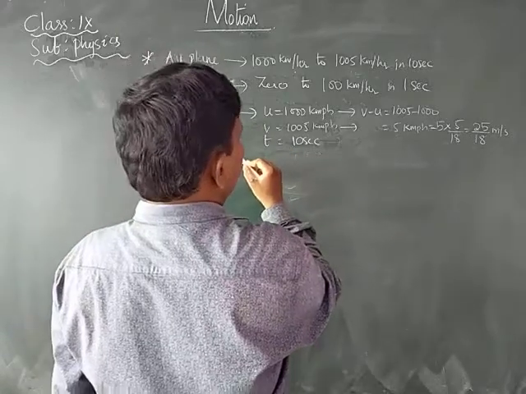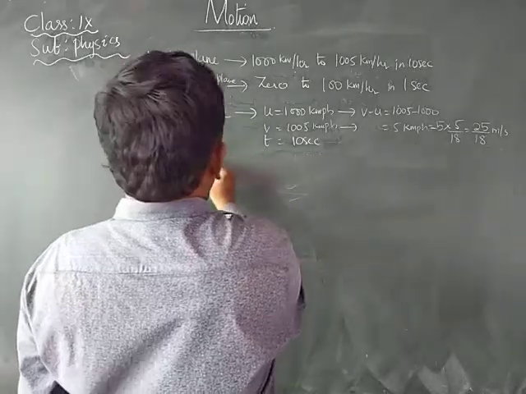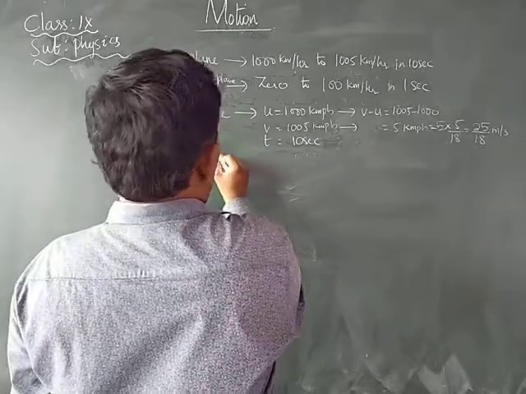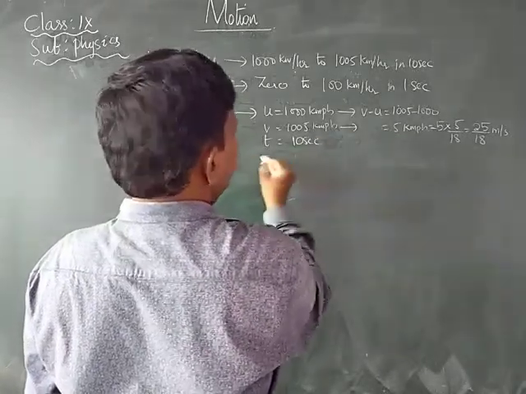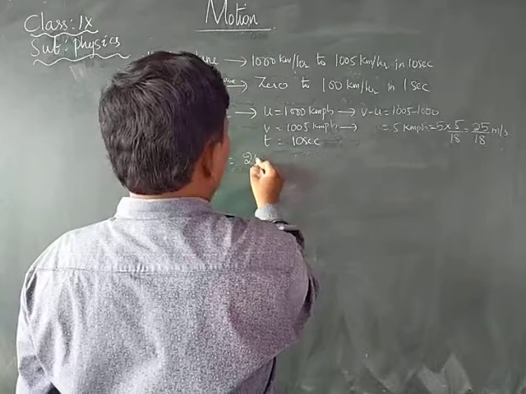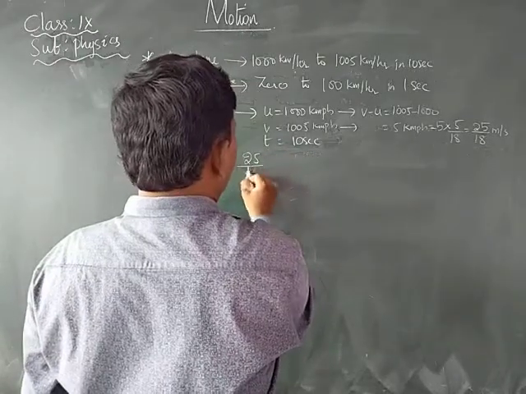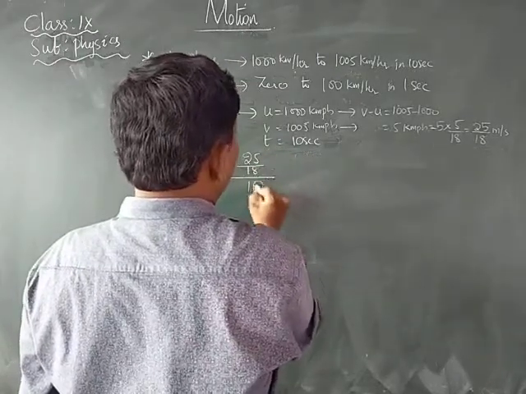Now look here. Acceleration is equal to V minus U by time, which is 25 by 18 by 10 seconds.